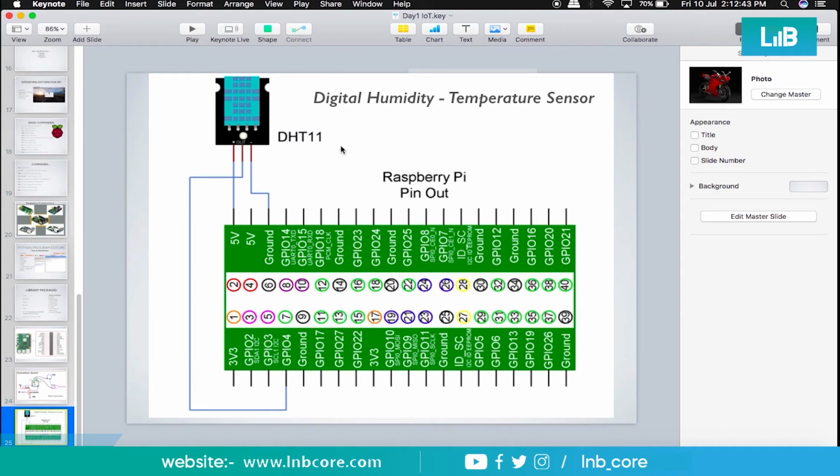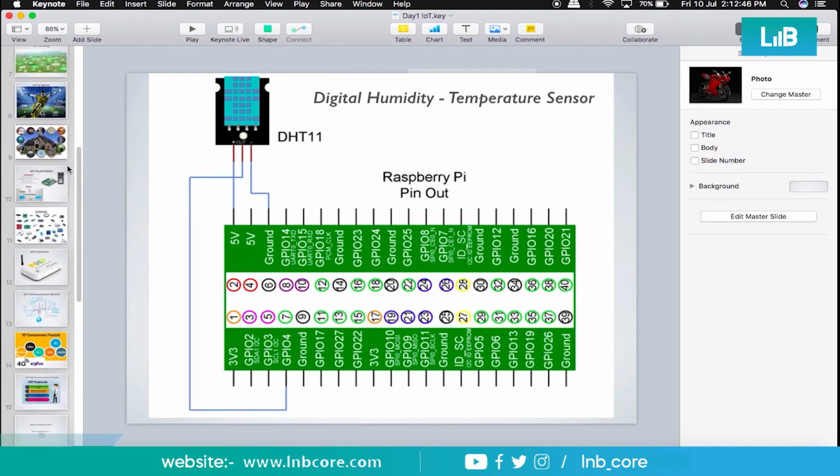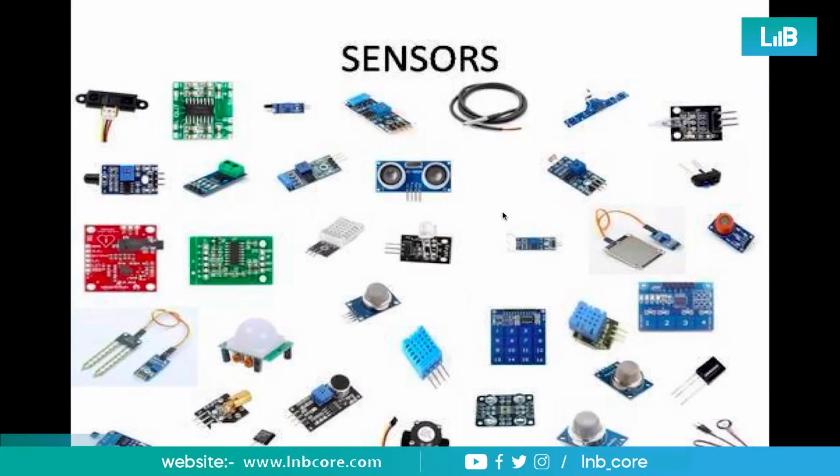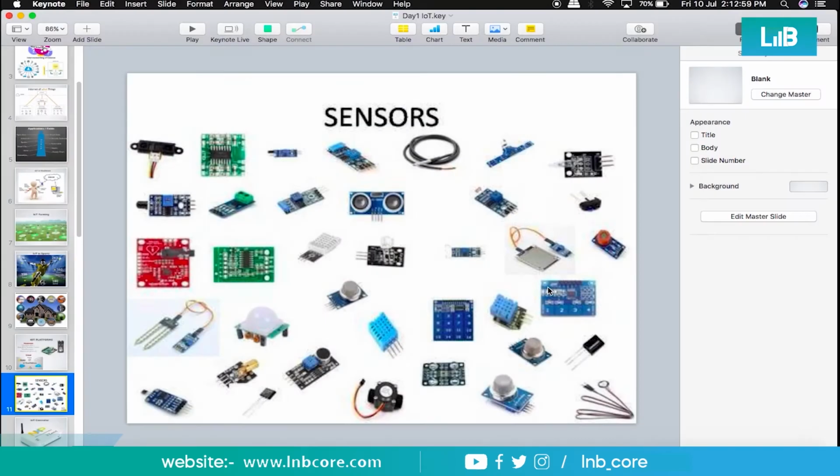If you see this screen, we have a couple of sensors here, and they could be either analog or digital. A few of them are already digitally programmed. Take this ultrasonic sensor. We have an IC with a small protocol, and with this protocol we can collect data from the sensor.